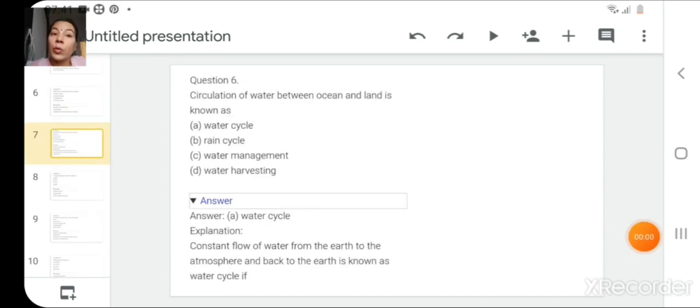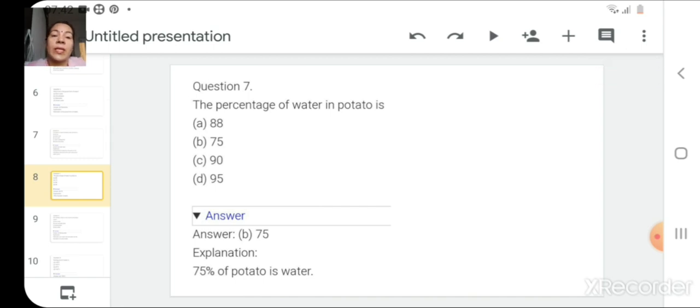Is circulation of water between ocean and land known as water cycle, rain cycle, water management, or water harvesting? So the answer to this question is water cycle, because constant flow of water from the earth to the atmosphere and back to the earth is known as water cycle.